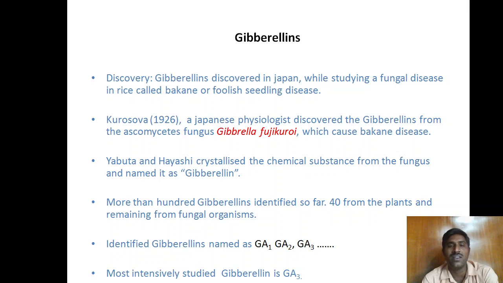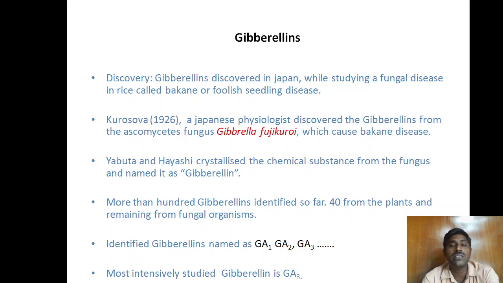That is called the Bakanae, or foolish seedling, disease. The disease was first observed in Japan. It is due to the fungus Gibberella fujikuroi. Next, Kurosawa, a Japanese physiologist, discovered that gibberellins are secreted from the ascomycete fungus Gibberella fujikuroi, which causes the Bakanae disease. Next, Yabuta and Hayashi crystallized the chemical substance from the fungus and named it gibberellin.